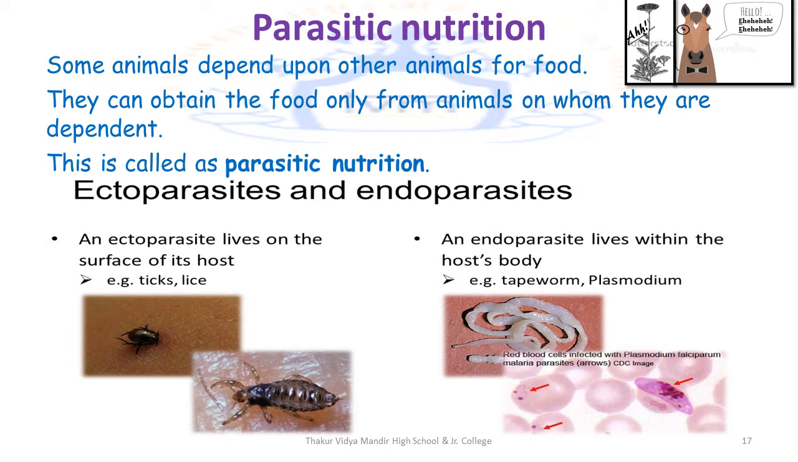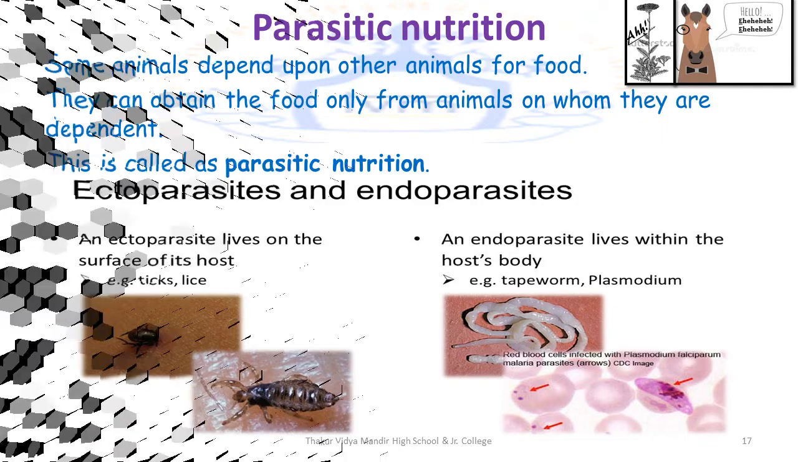Now animals like tapeworm and roundworms live inside the body. They enter the body of other animals and obtain their food. This type of nutrition is called endoparasitic nutrition. Endo, entry. And these types of animals are known as endoparasites. As mentioned before, the examples are tapeworm and roundworm, also plasmodium, etc.